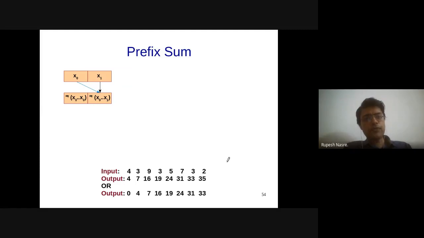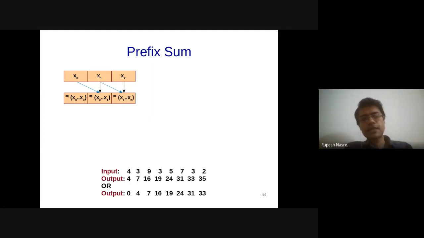So let me step back. For x0 and x1, I can derive the output in one step. But when I look at x2, I cannot do x0 plus x1 plus x2, right? Because for xn minus 1, I'll have to do n minus 1 sums. So what I'm going to do is take advantage of whatever is available. I just want to do one sum. So I have two options. With x2, I can sum either x1 or x0, in one step.